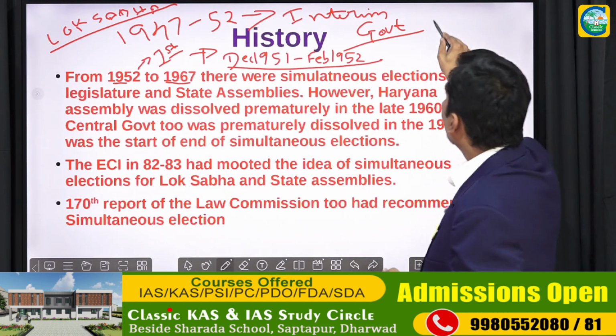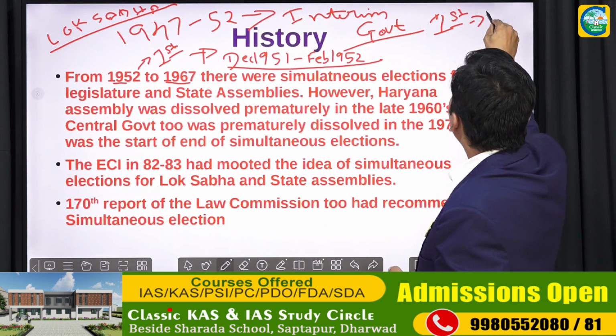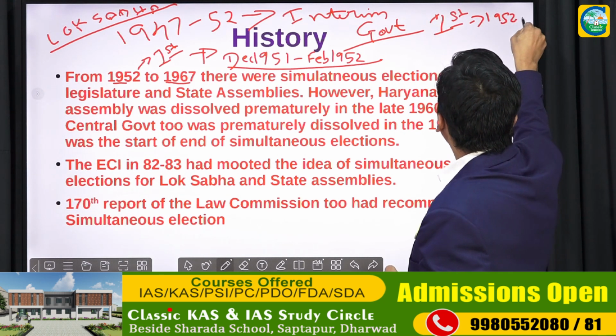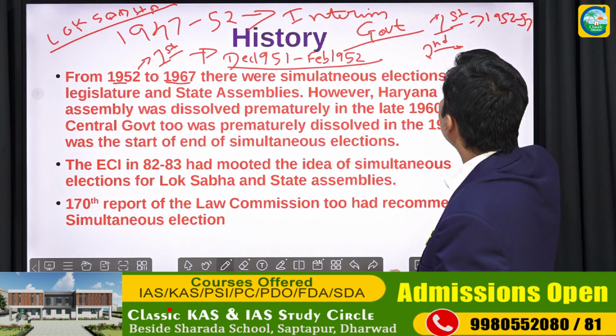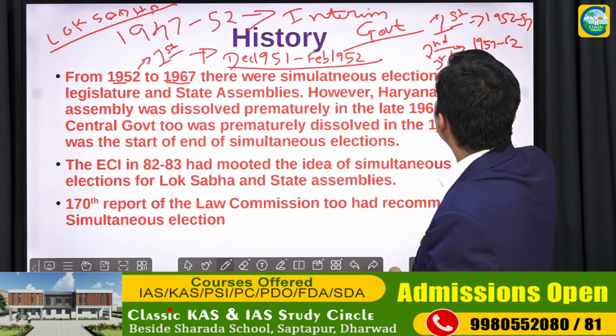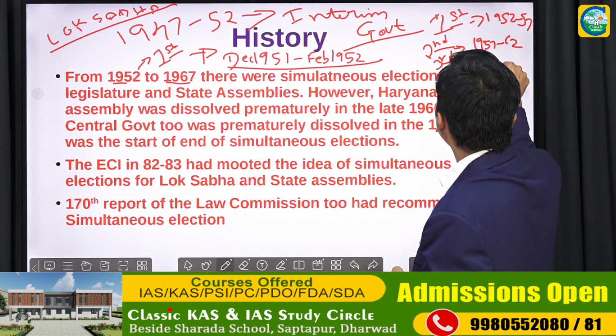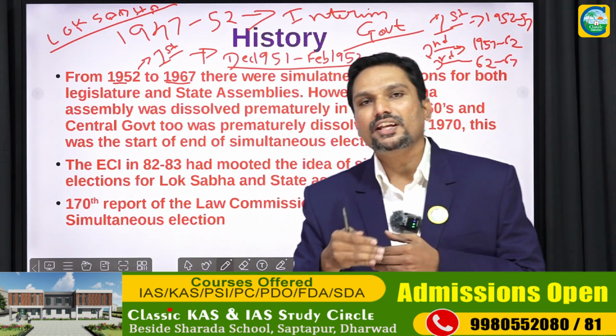This includes the first term of Lok Sabha from 1952 to 57, the second term from 1957 to 62, then the third term from 1962 to 67. So in these intervening 15 years, right?